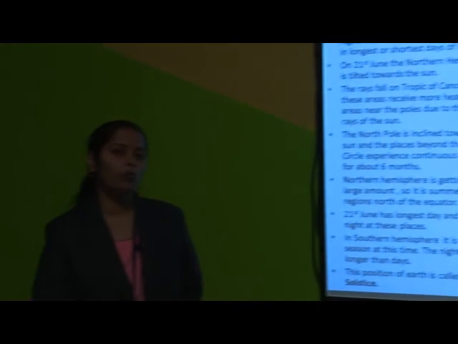Then we have seen what we mean by summer solstice. Here in summer solstice, the North Pole is facing towards the sun, so it will have summer season. Then we have seen the winter solstice. Here the South Pole is facing towards the sun, so the South Pole is having summer season. And lastly we have seen equinox. So children, this was what we have learned in today's session. Hope you have understood very clearly.